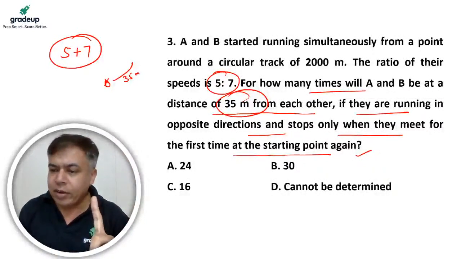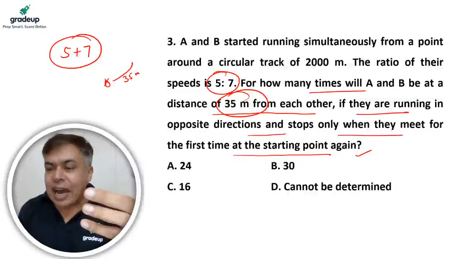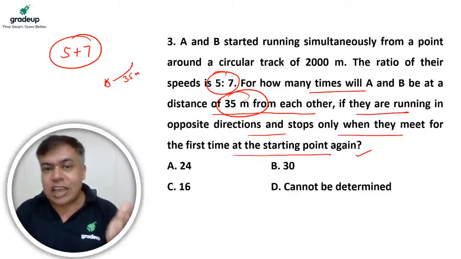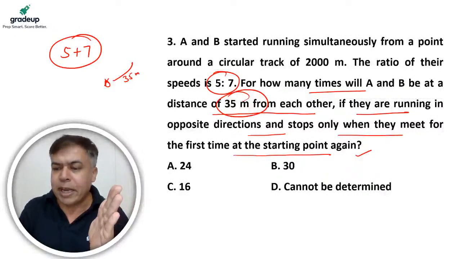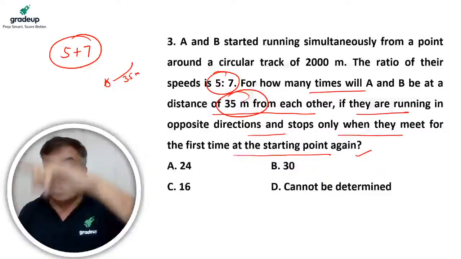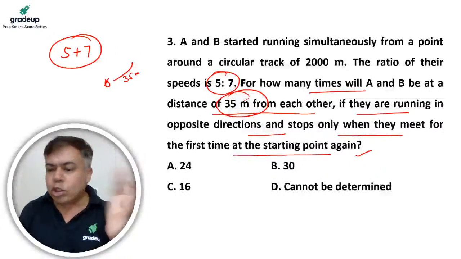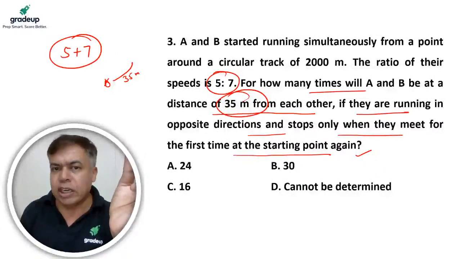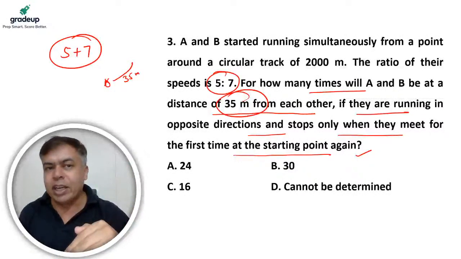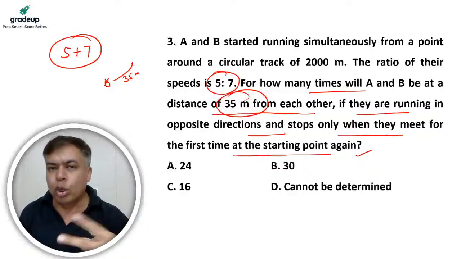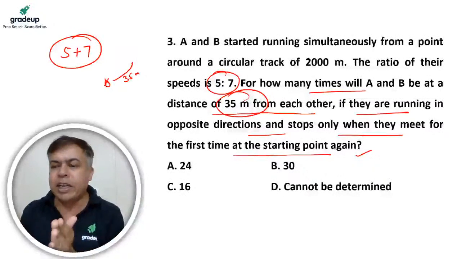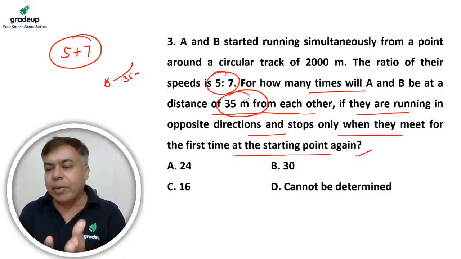For the last meeting at the starting point, before that the gap will be 35 meters, so there is only one. But to compensate that, at the start of the race there was a gap of 35 meters. So that gap I am taking with the last one, so that also makes two gaps of 35 meters. So for every meeting, two gaps of 35 meters will be associated.